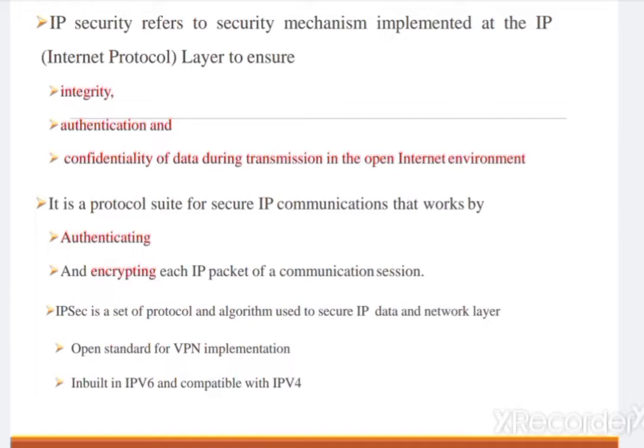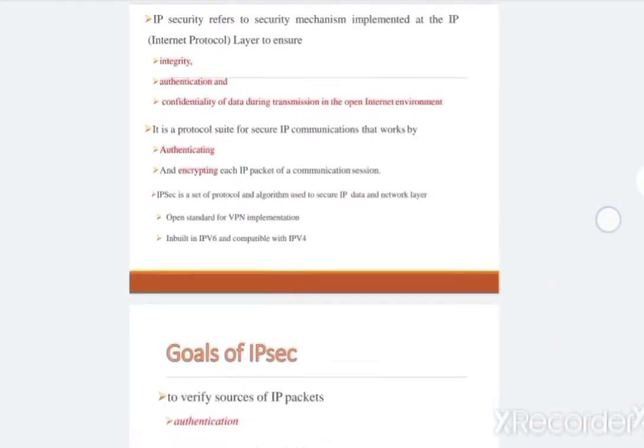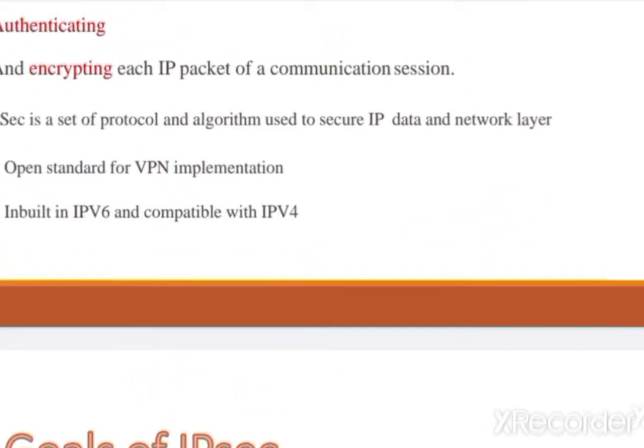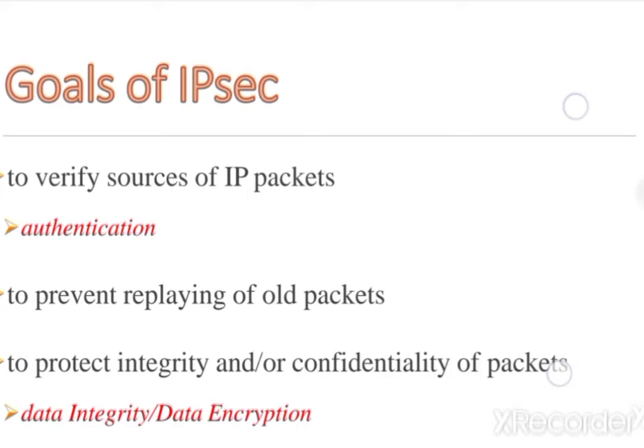IP security is a set of protocols and algorithms used to secure IP data at the network layer. They use open standards for VPN implementation, and it is also inbuilt in IPv6 and compatible with the IPv4 network.